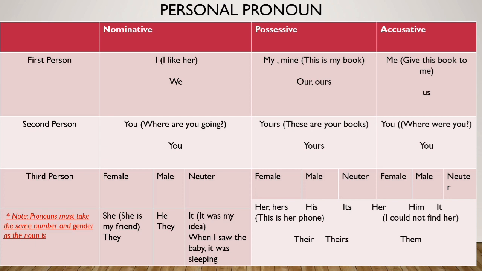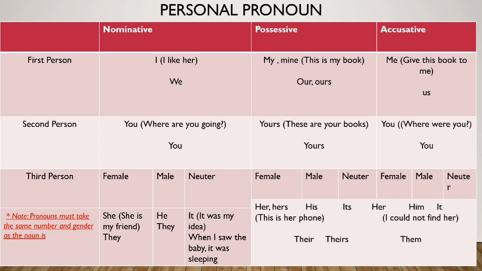So as accusative personal pronouns or object personal pronouns, I may say, give this book to me. So me is an accusative or object personal pronoun. Where were you? Again, object or accusative personal pronoun. I couldn't find her. I is used as a nominative personal pronoun and her is used as an accusative or object personal pronoun.